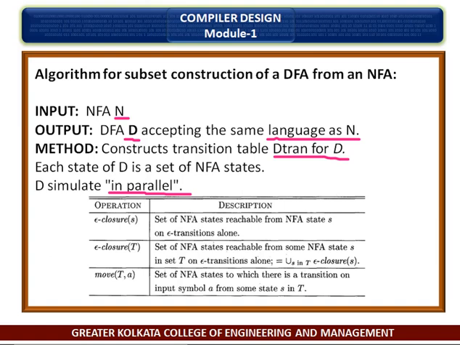In this table, we will see the definition of several functions that describe basic computations on the states of N that are needed in the algorithm. Note that s is a single state of N, while T is a set of states of N.